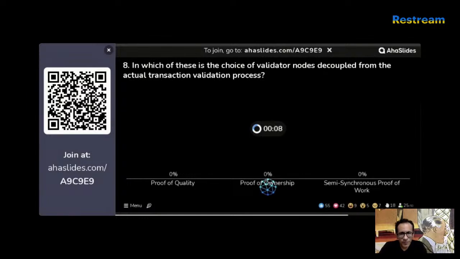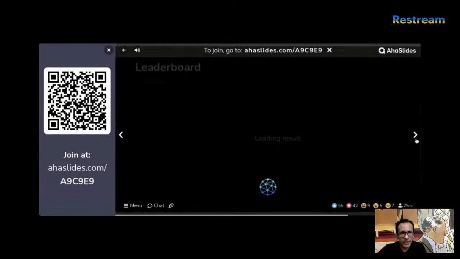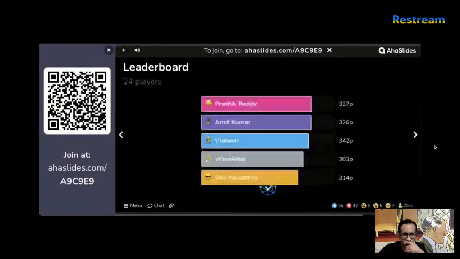10 seconds to go. If you don't know the answer, just take a guess. There's a one-third possibility you will get it right anyway, and there are no negative marks for getting the wrong answer. Time's up. Let's have a look. Okay, I can see a majority of you got that right. That's awesome. It is semi-synchronous proof of work. Let's see if the leaderboard has changed.